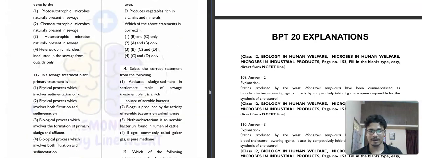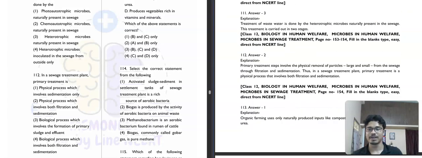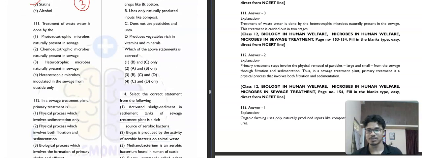Then question number 111. It is saying that treatment of wastewater is done by photoautotrophic microbes naturally present in sewage. Okay, so this is not correct. Chemoautotrophic microbes naturally present in sewage? No. It should be heterotrophic, obviously. I mean, heterotrophic microbes naturally present in sewage. And the heterotrophic microbes inoculated in sewage? No. So treatment of wastewater is done by heterotrophic microbes naturally present in the sewage. The treatment is carried out in 2 stages. We know that. So the third option will be our correct answer.